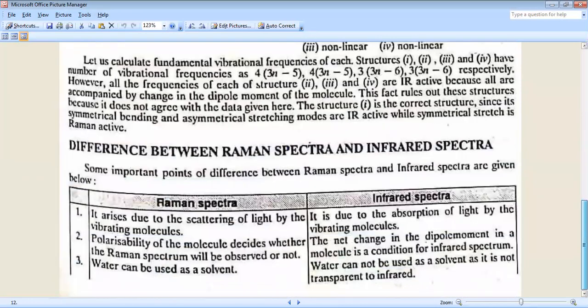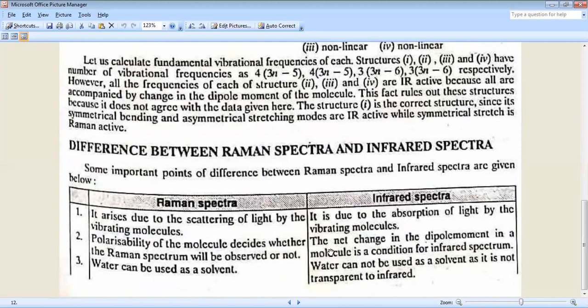Now, I will discuss the difference between Raman spectra and IR spectra. Raman spectra arise due to scattering of light by the vibrating molecule. Infrared spectra are due to the absorption of light by the vibrating molecule. In Raman spectra, polarizability of the molecule decides whether the Raman spectrum will be observed or not.